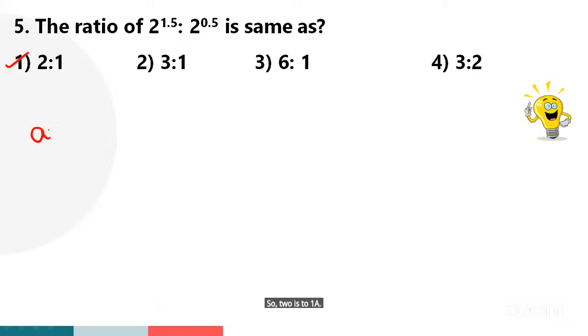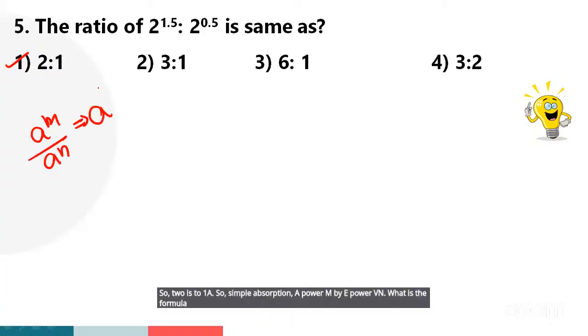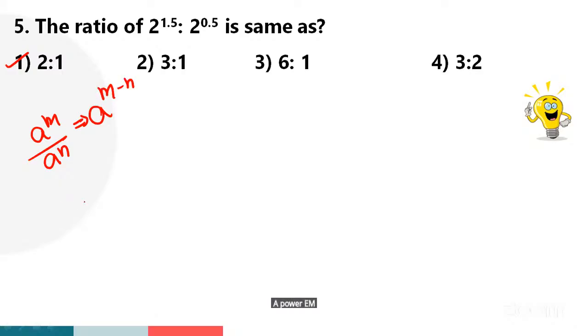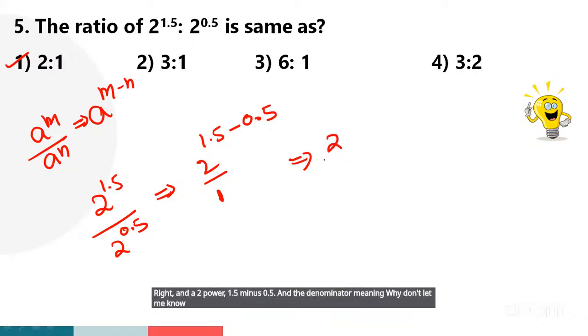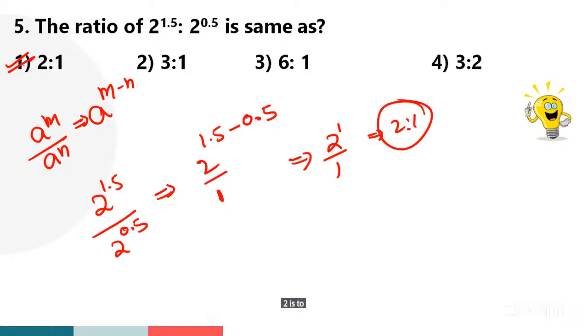So simple observation, a power m by a power n. What is the formula, guys? A power m minus n. Same like this, 2 power 1.5 by 2 power 0.5, so 2 power 1.5 minus 0.5, which is 1. 2 power 1 is 2. Then the answer is 2 is to 1. That's why first option is the right answer.